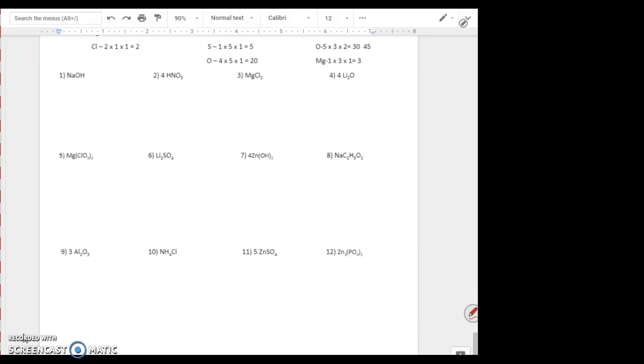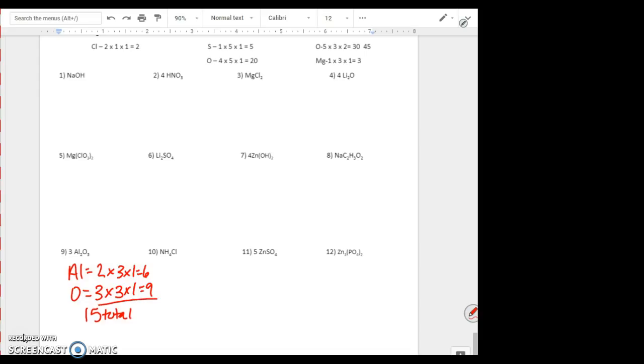Okay, number 9, we have 3Al2O3. Al is aluminum. There is no element that is capital A, capital I, it is Al. Then we have O, which is oxygen. Al has a subscript of 2, a coefficient of 3, no parentheses, so we have 6 aluminums. Oxygen has a subscript of 3, a coefficient of 3, no parentheses, giving us 9, for a total of 15